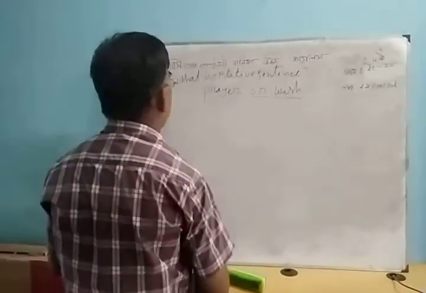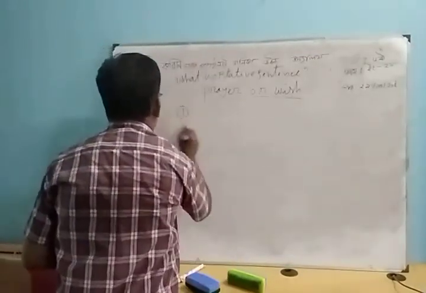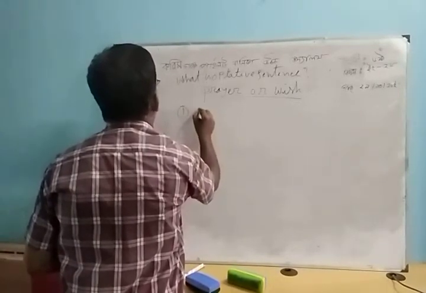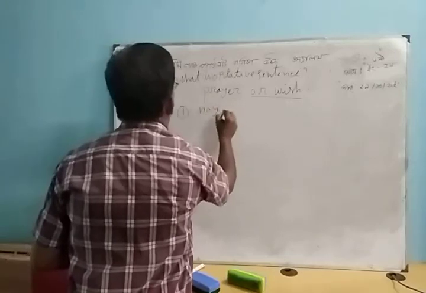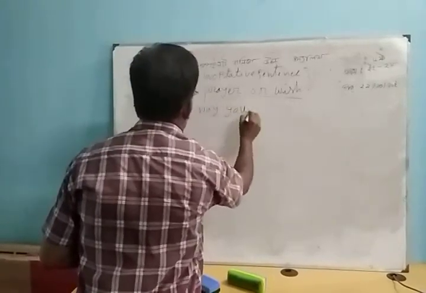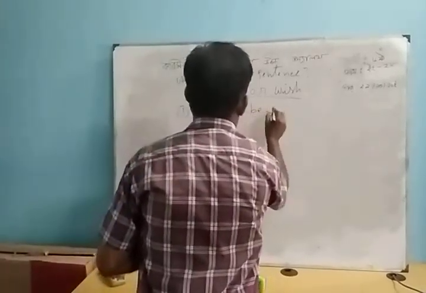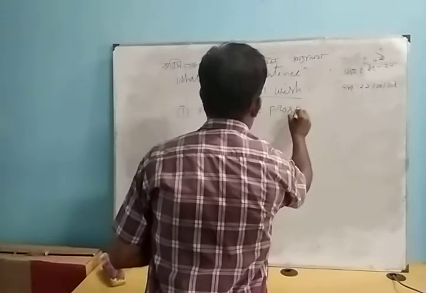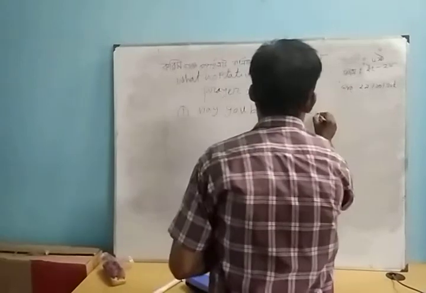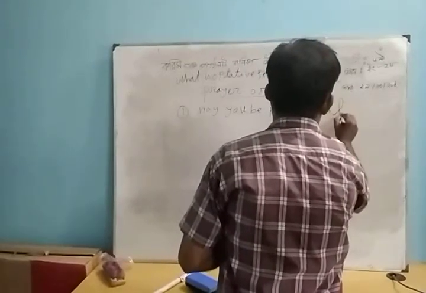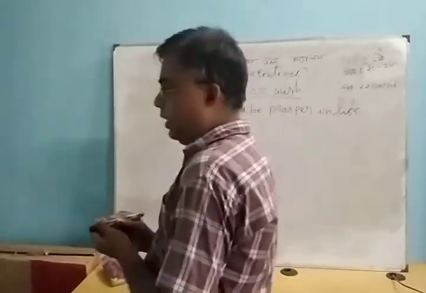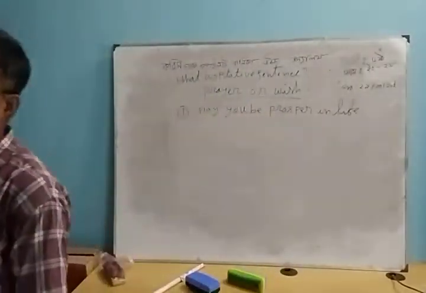How is this sentence used? May you be prosperous in life.